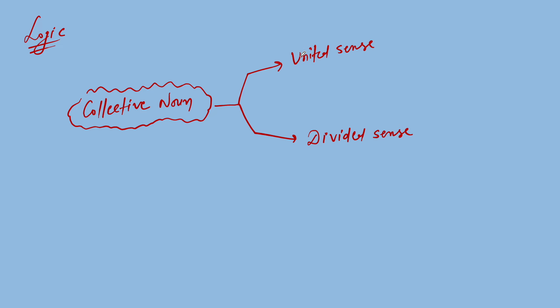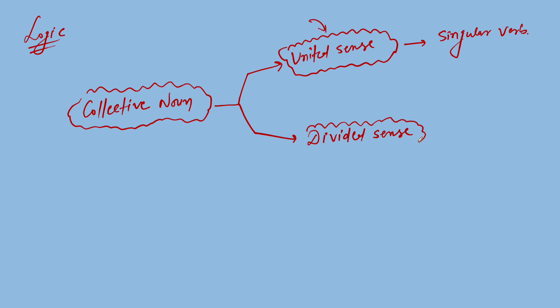So if your collective noun behaves as united sense, meaning the meaning of that word behaves like united sense, in that case we need to put a singular verb. But when it comes to divided sense, you have to write the plural form of verb. Plural verb. Is it clear?